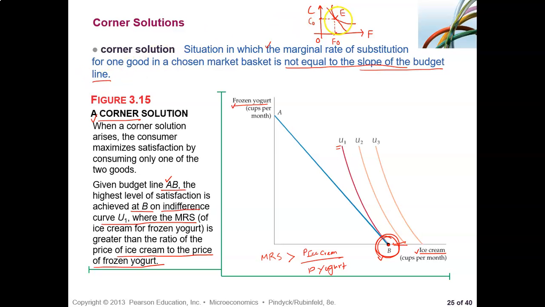As it is here. Remember, we said for the regular case here, MRS has to be what? Minus PF over PC, right? So that one. Let us ignore the minus sign from both sides. So MRS equal to PF over PC. We have that one here, right?